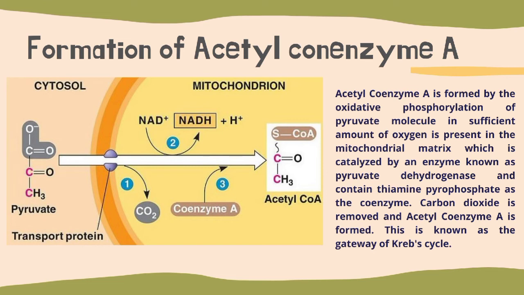Carbon dioxide is removed and acetyl coenzyme A is formed. This is known as the gateway of the Krebs cycle.